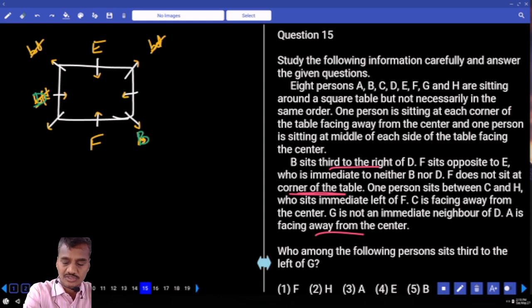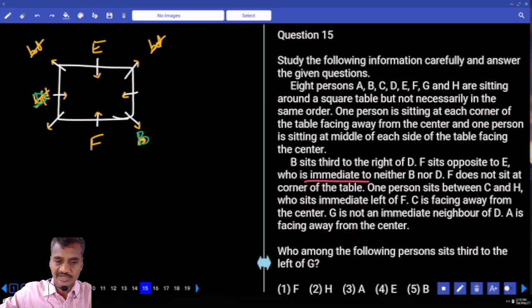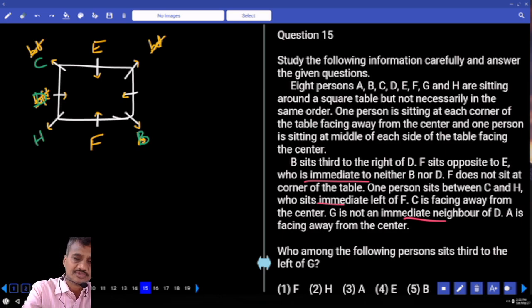Now B sits out to the right of D, and F is opposite to E. E is immediate to neither B nor D. F does not sit at the corner, one person between C and H. And H sits to the immediate left of F, H is here, one person between C and H. And at the same time, G is not an immediate neighbor of D. And A is facing away from the center. A is here and G will be here.